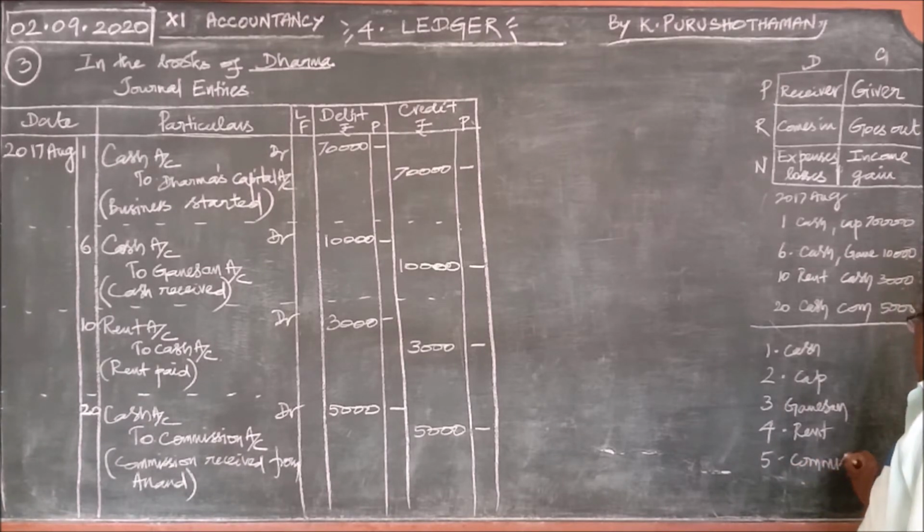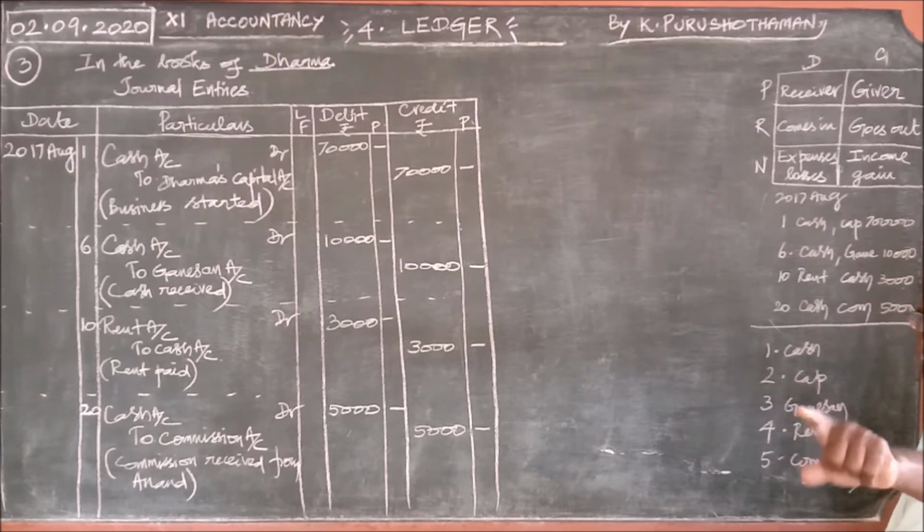These are the 5 ledgers we should prepare. Out of these 4 journal entries, these are the 5 accounts available. Now we are going to see them one by one in the form of a ledger.